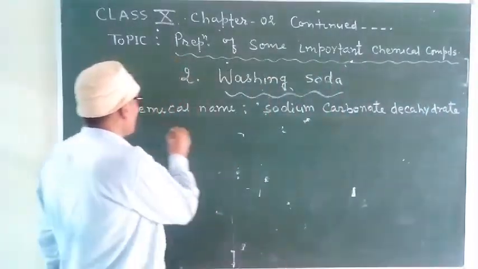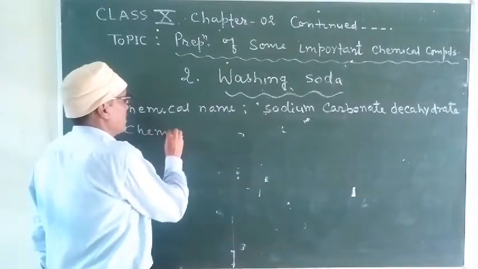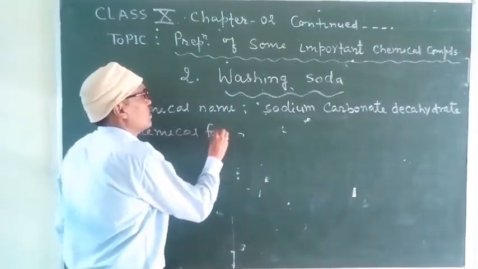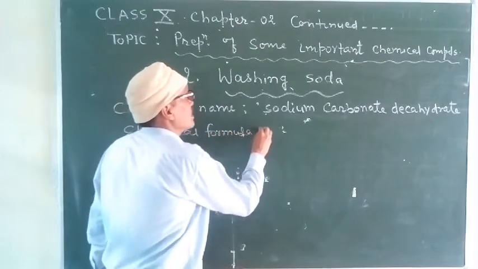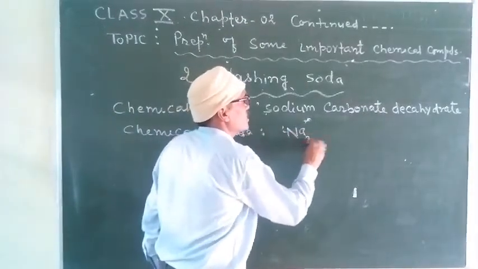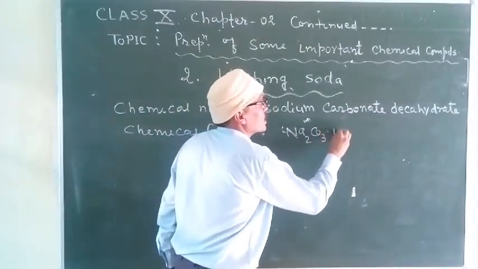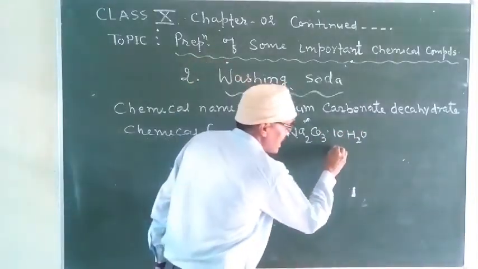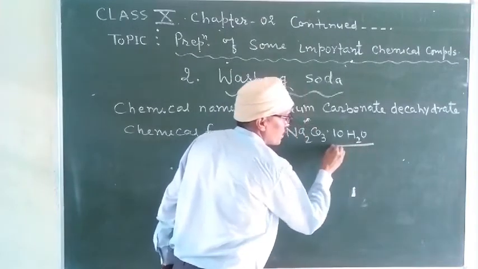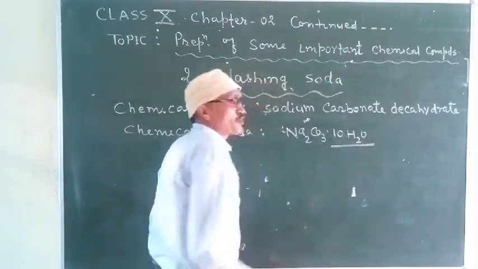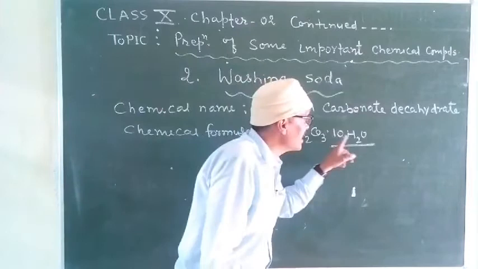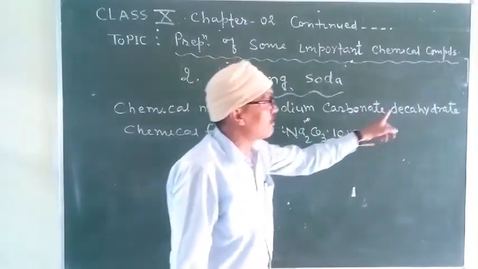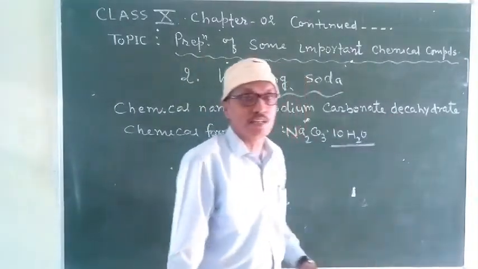Right? The chemical formula of washing soda is Na2CO3.10H2O. Right? Students, you can see here 10H2O. For this 10H2O, I have written here decahydrate.